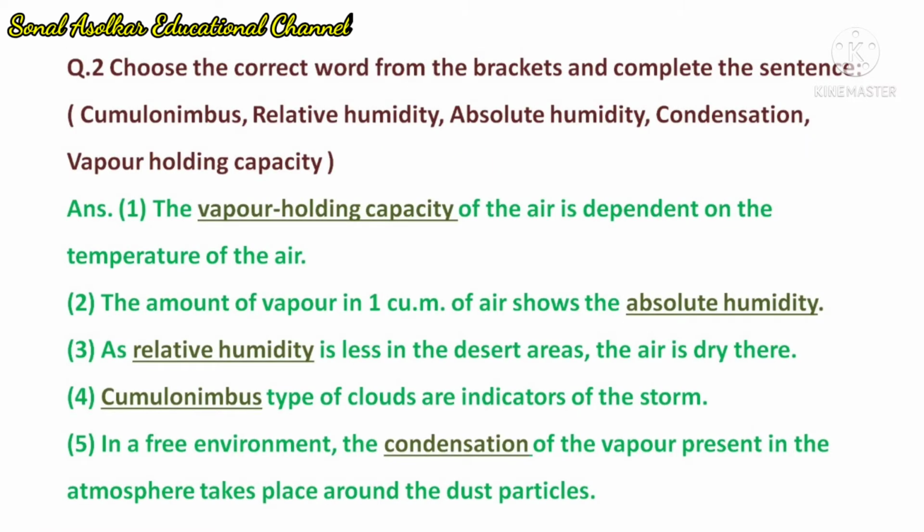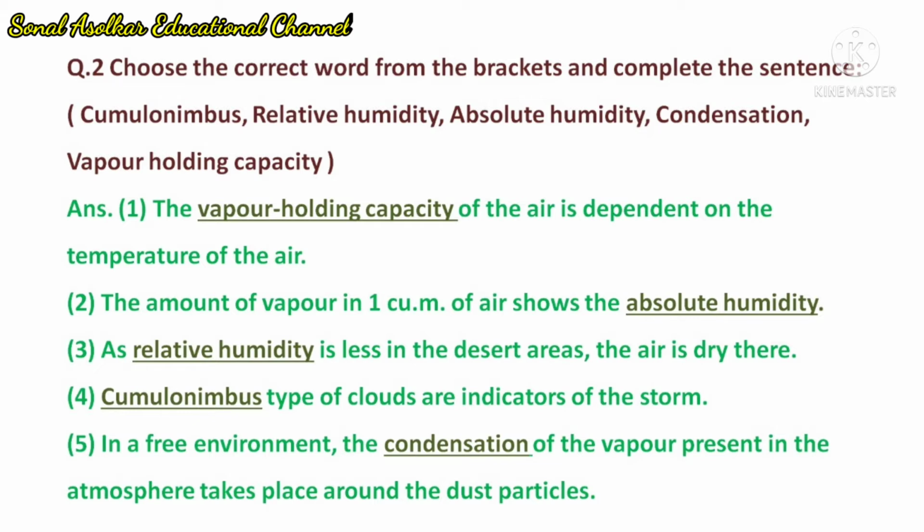Question number 2. Choose the correct word from the brackets and complete the sentence. 1. The vapor holding capacity of the air is dependent on the temperature of the air. 2. The amount of vapor in 1 cubic meter of air shows the absolute humidity. 3. As relative humidity is less in the desert areas, the air is dry there.